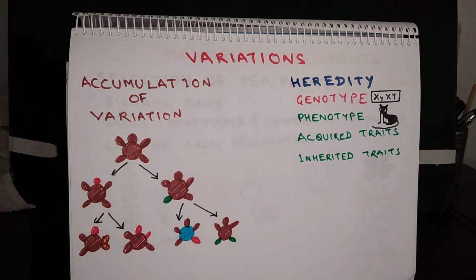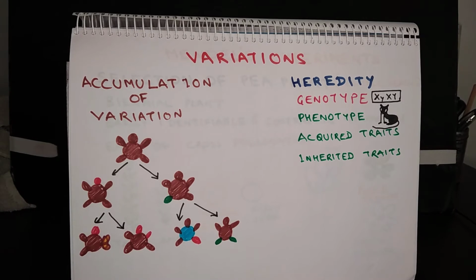Acquired traits are certain characters which are acquired during one's lifetime. These characters do not alter the genetic makeup of an individual. So, these characters cannot be transferred from one generation to next generation. Then there are inherited traits, certain characters which alter the genetic makeup of an individual. They can be inherited from one generation to the next generation, and such characters are called inherited traits.